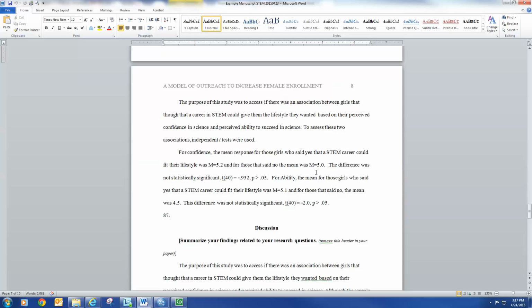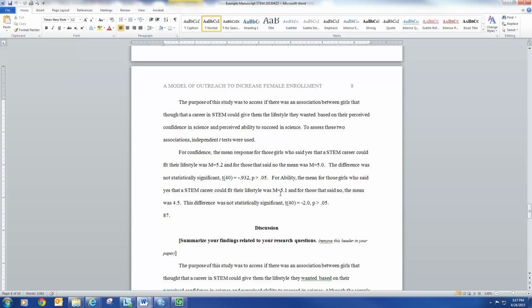It's not a big difference, but they did have less perceived ability and less perceived confidence. But was it statistically significant? It was not. The difference was not statistically significant: t(40) = -0.962, p > 0.05. The key aspect of reporting on this is telling what test I used, the degrees of freedom, its value, and then the probability of that value under the null, assessed against your type 1 error rate. In this case, my type 1 error rate was 0.05, and the p-value I got from my two-tailed test was greater than 0.05, so it's not statistically significant. Likewise, we do that for ability here.